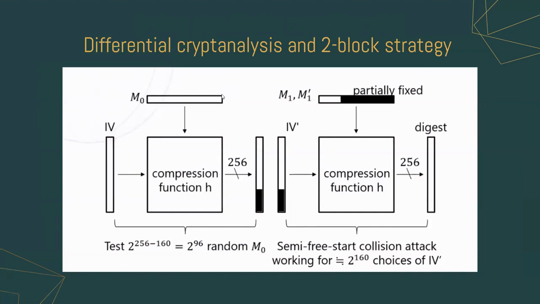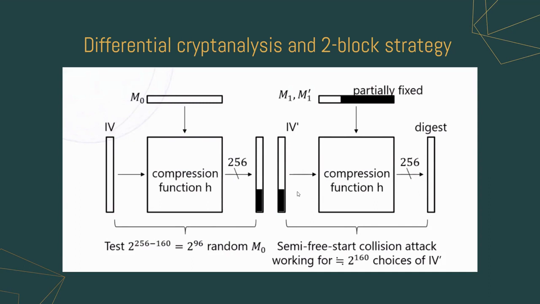So this is an image showing how a single semi-free collision is converted into a two-block collision. For the conversion to happen, you need to have at least 2^x semi-free-start collisions. In a classical setting, the value of x essentially needs to be at least n by 2. So at 38 steps, the number of semi-free collisions is not sufficient.